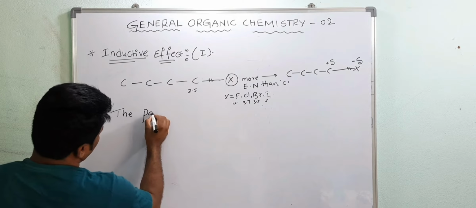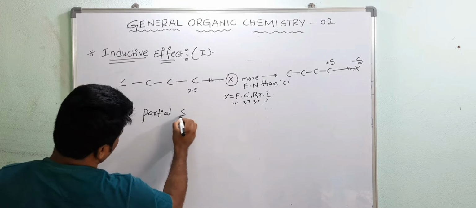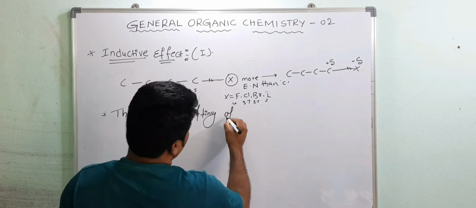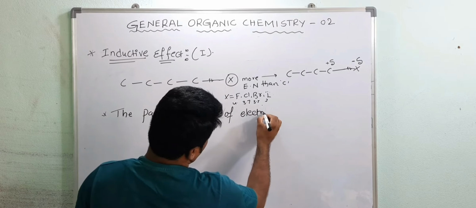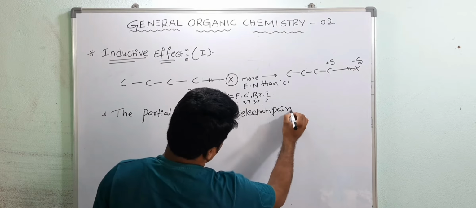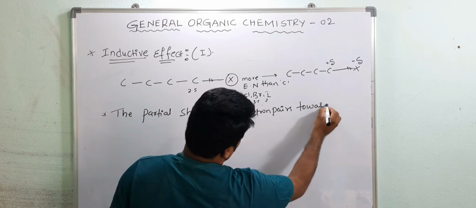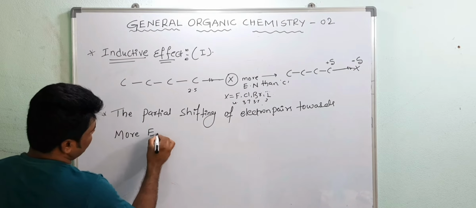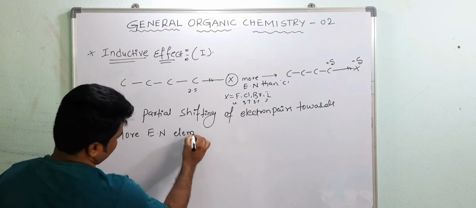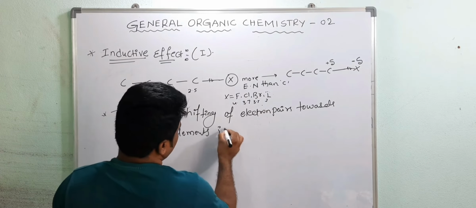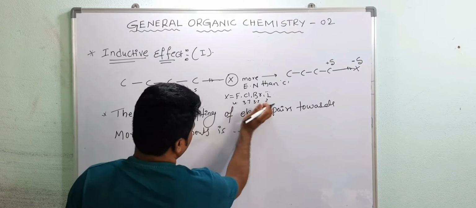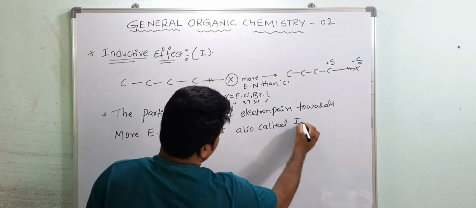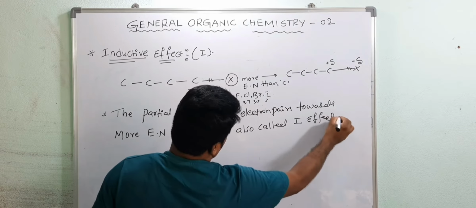The partial shifting of electron pairs towards more electronegative element is also called inductive effect. Okay, this is the third definition. Write down.